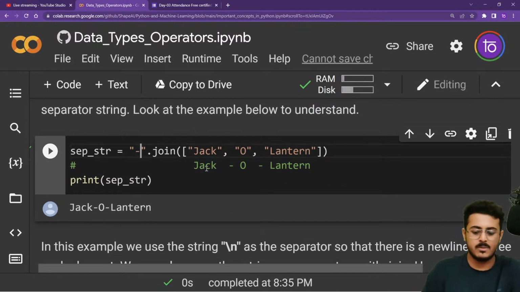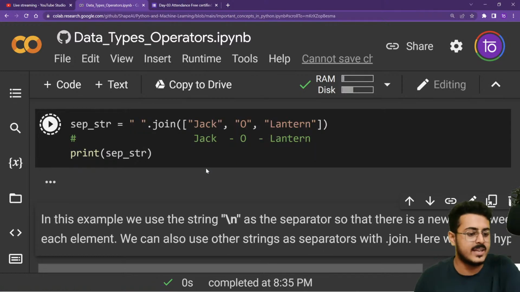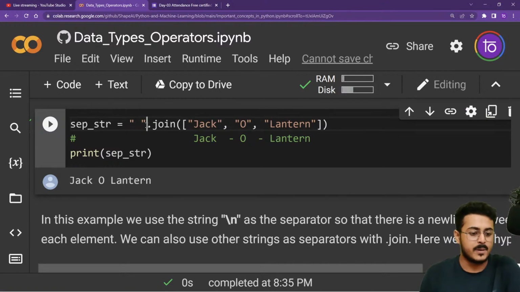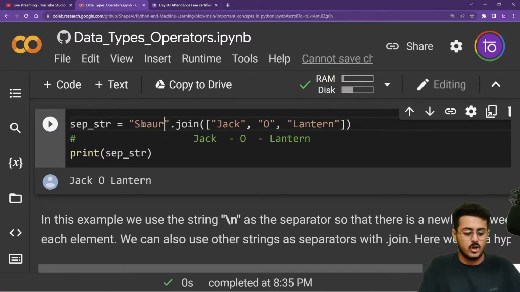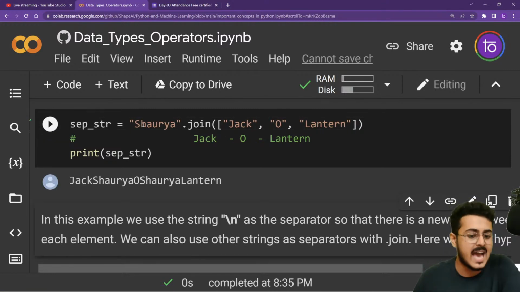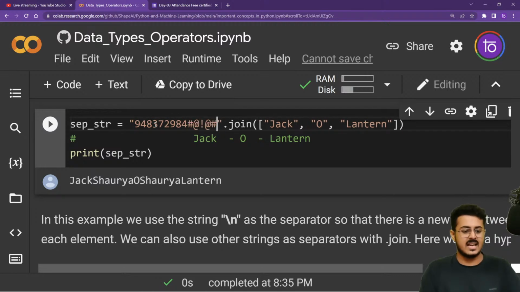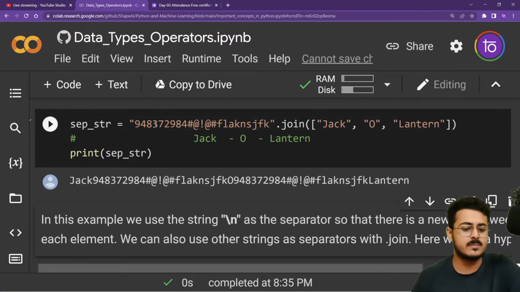You can put any type of separator. I can put a space, so it will put Jack space O space Lantern. I can put a number. I can put a text right over here, Shaurya, so it will give me Jack Shaurya O Shaurya Lantern. I can put a string, or anything that I want, and we'll put that separator in the middle of the entire word.